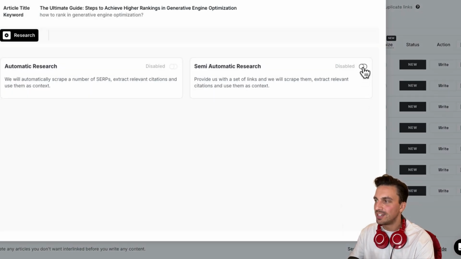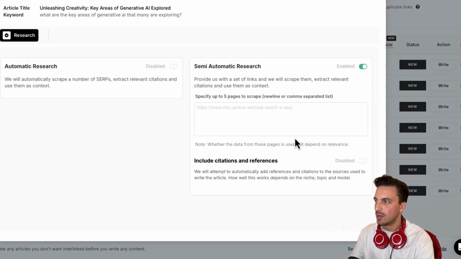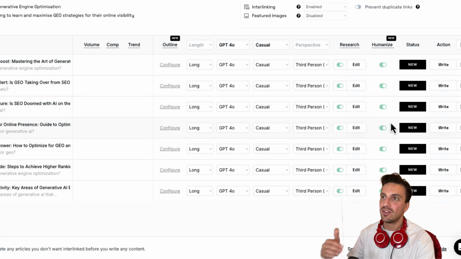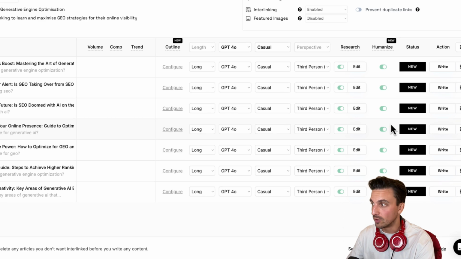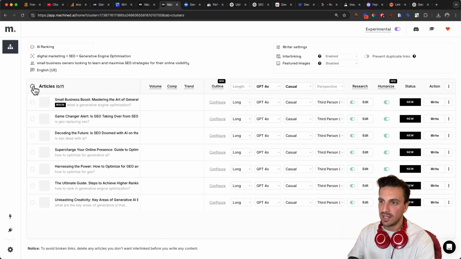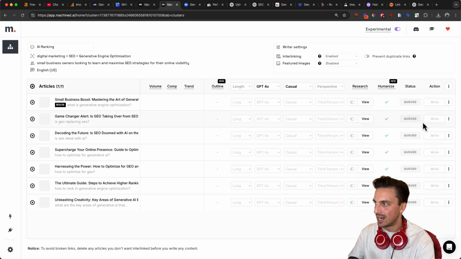By the way, if it doesn't work for you, if you don't like how it works, you don't have to stick to this one. But you do need to add the correct data to any AI writer, which we did by going to People Also Ask and finding those frequently asked questions. Now I'm going to select all those articles, and I'm going to write all 7 articles. You can see now that it's writing the content.